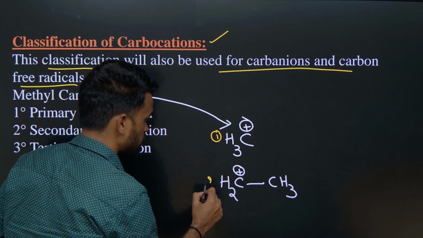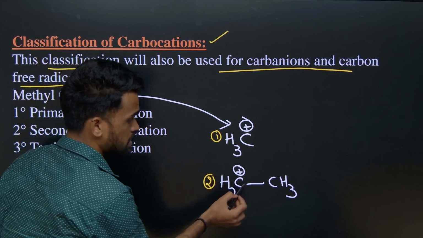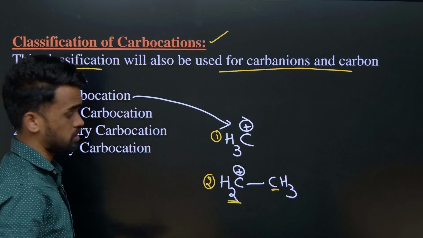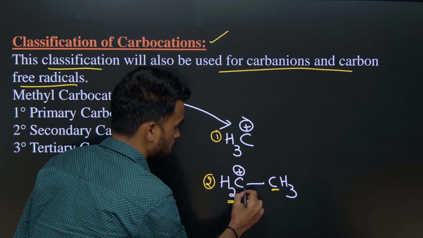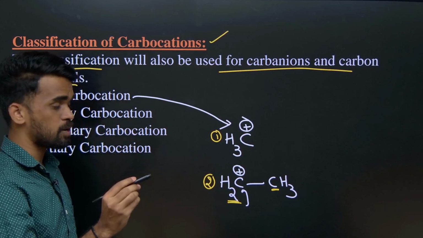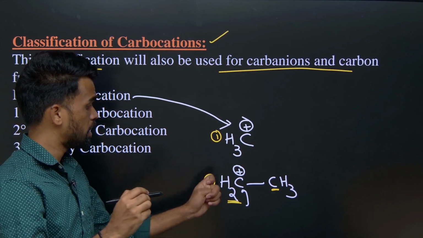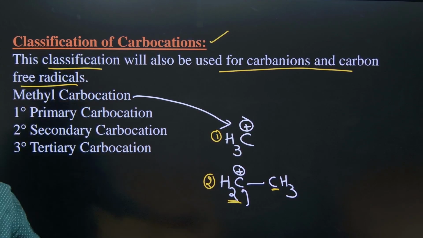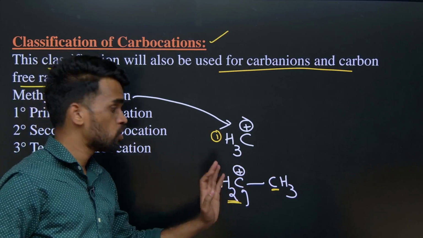In the second case, one side is attached to a carbon and the remaining two sides are hydrogens. Now if the carbocation is attached directly to at least one carbon, it is considered a primary carbocation. What should we call it? Those are considered primary carbocations.